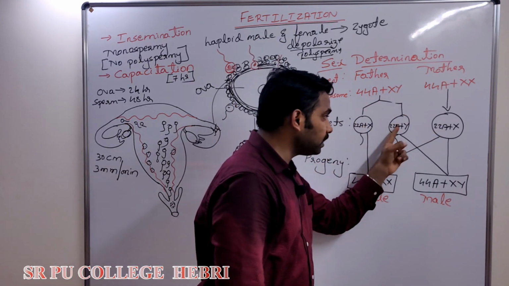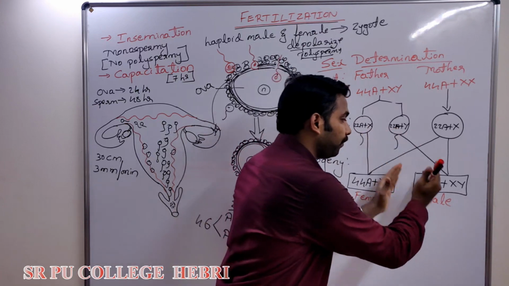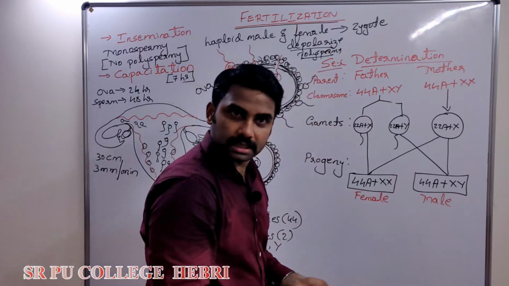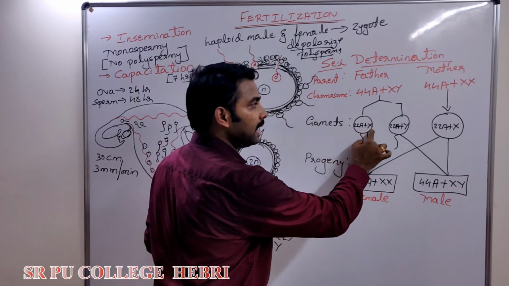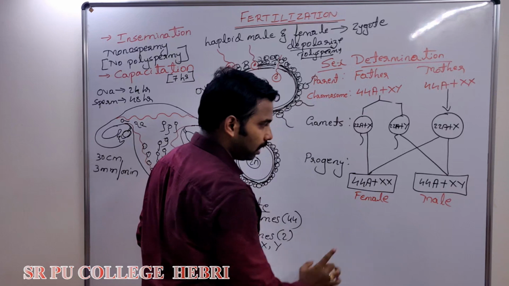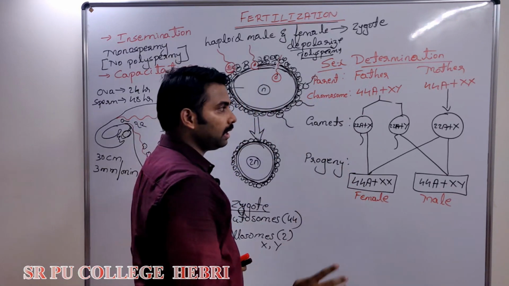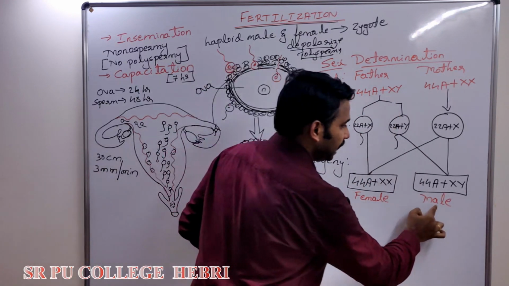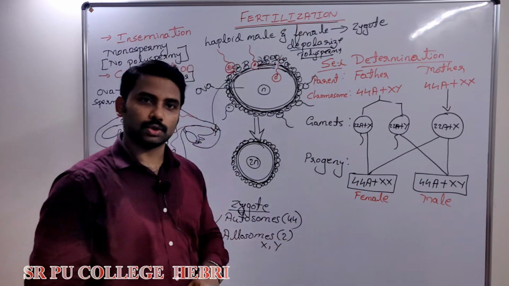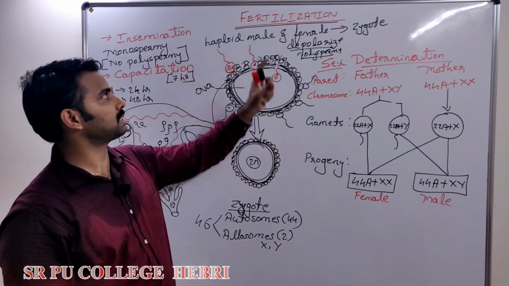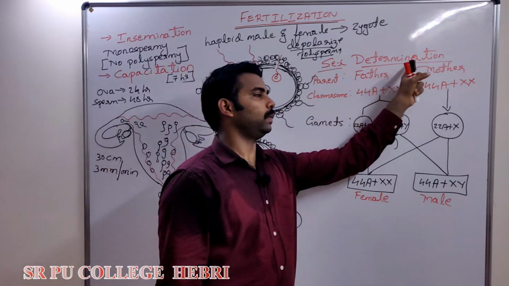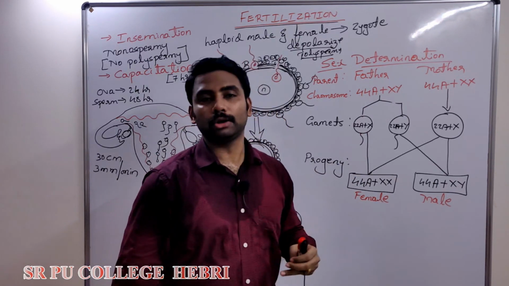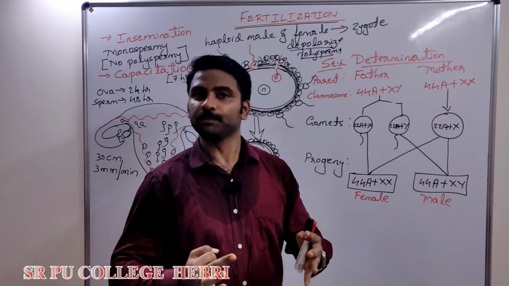So which sperm fertilizes the ova? Based on that, the sex of the baby will be decided. If a sperm having X chromosome fertilizes the ova, the baby will grow into female. If a sperm having Y chromosome fertilizes the ova, the baby will grow into male. So, the establishment of sex at the time of fertilization, we call it sex determination. The male parent plays a dominant role in deciding the sex of the progeny.